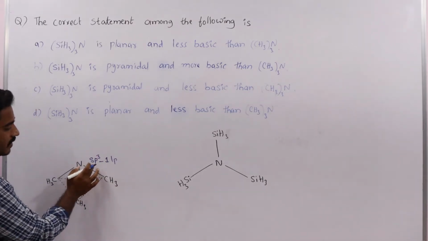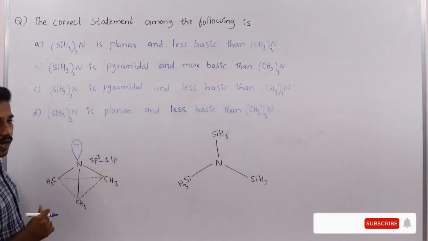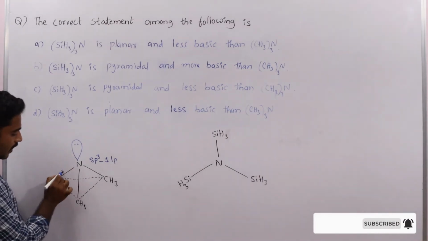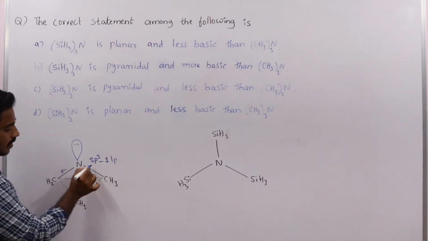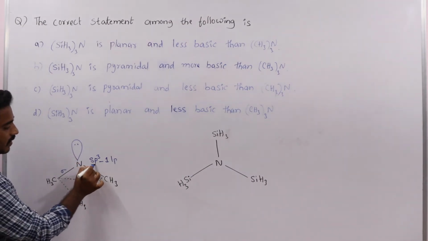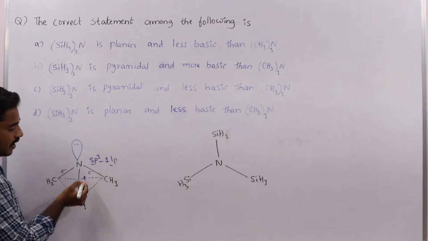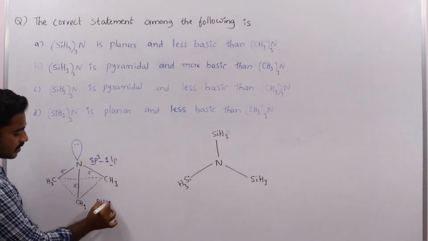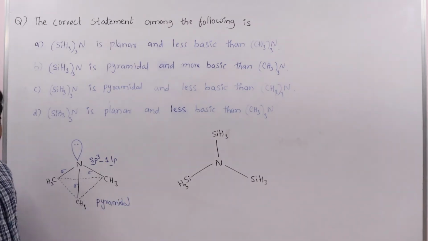Nitrogen contains one lone pair and 3 sigma bonds, so it undergoes sp3 hybridization with one lone pair present. That is a pyramidal molecule.